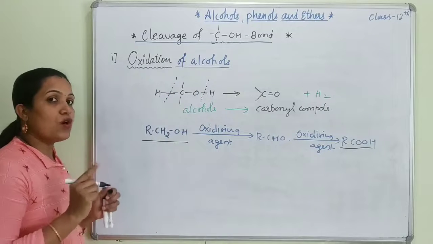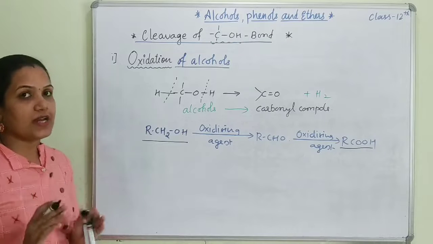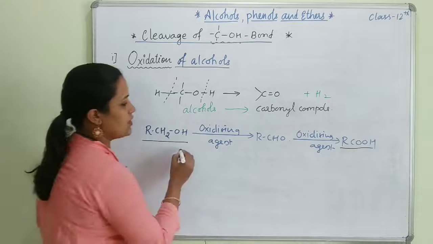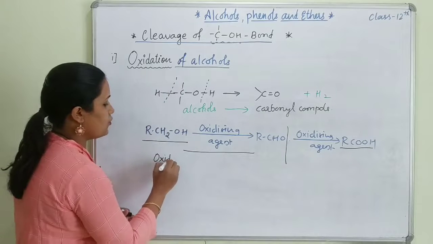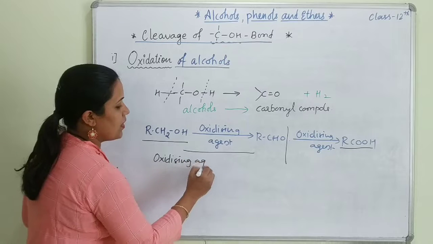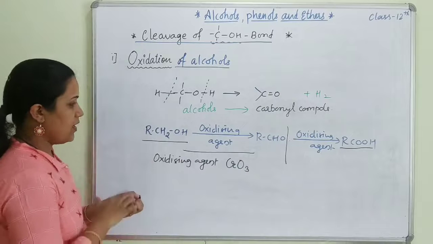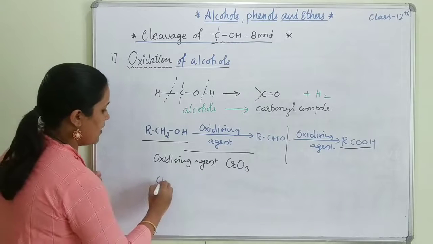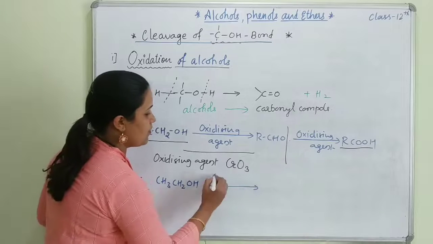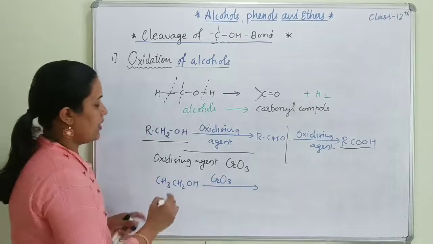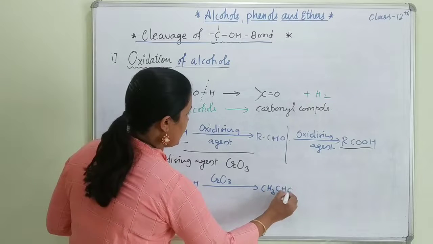But students, if you want to prepare an aldehyde, then you need to use a different oxidizing agent. If you want to stop this reaction at the aldehyde stage, we can use CrO3. Let me give you an example. If I have CH3CH2OH, a primary alcohol, and I use CrO3, then CrO3 will convert it into CH3CHO.